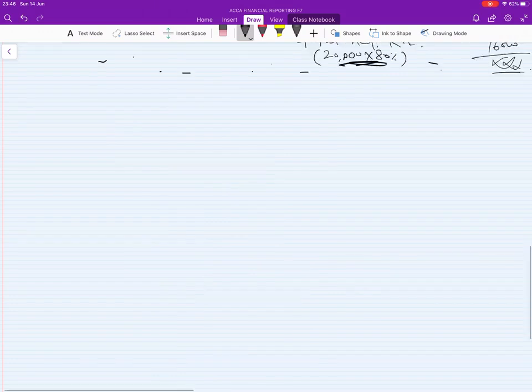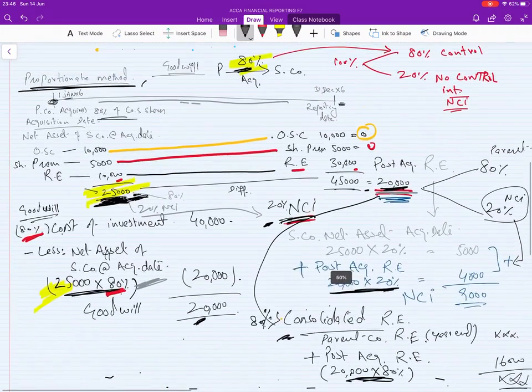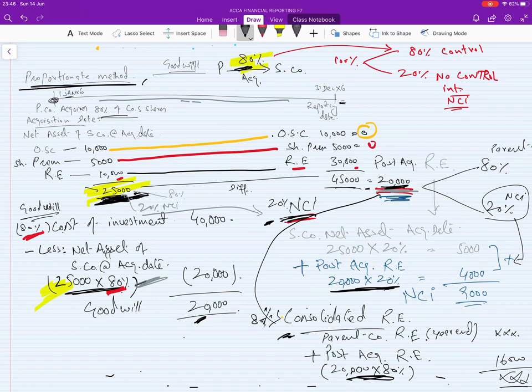The second method is, we are taking 80% of the net asset here, only 80%. So one of the members of the board said, because we purchase 80% of the subsidiary, we are taking 100% of the net asset, we are getting the total assets of S company.